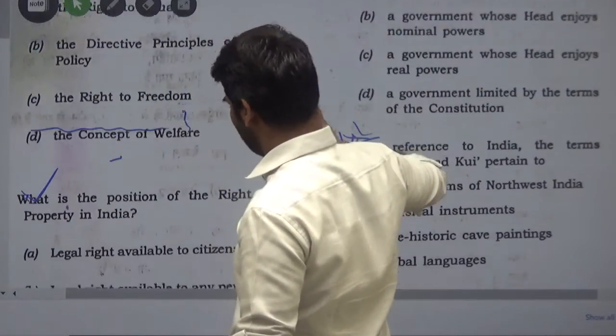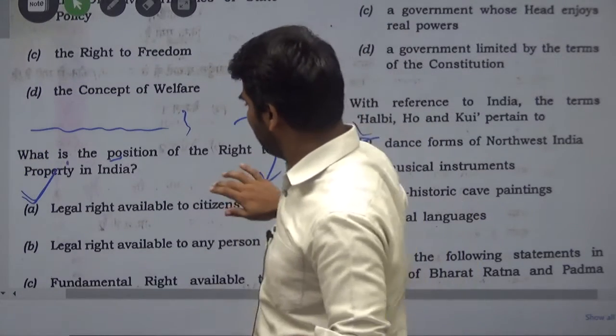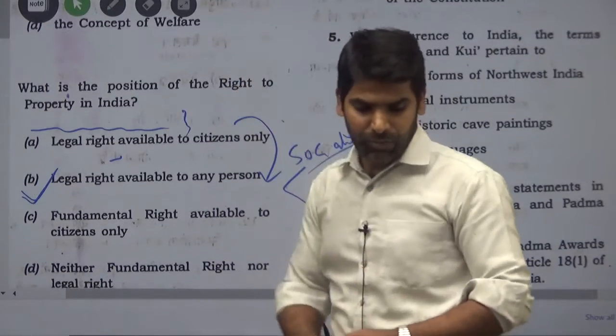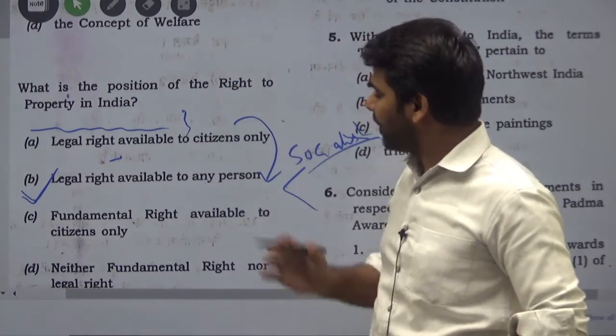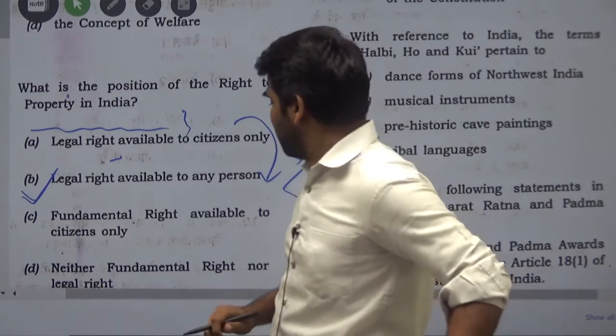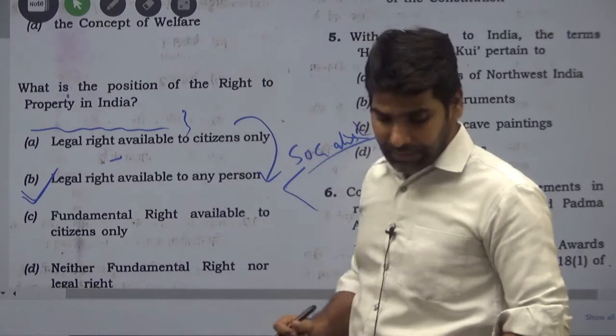The next question is, what is the position of right to property in India? Right to property, we all know, earlier was a fundamental right, but now it is a legal right under Article 300A.